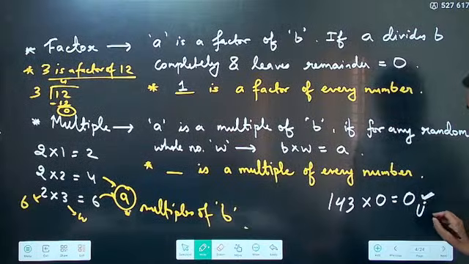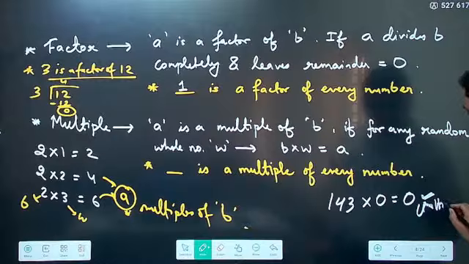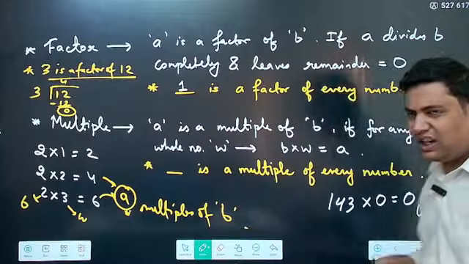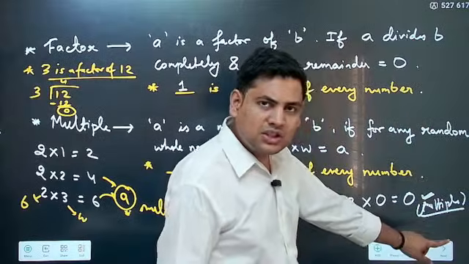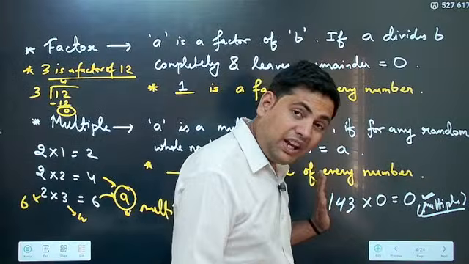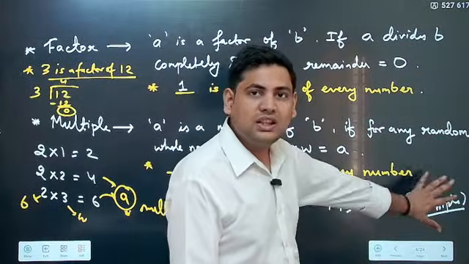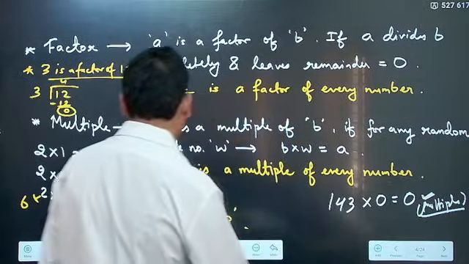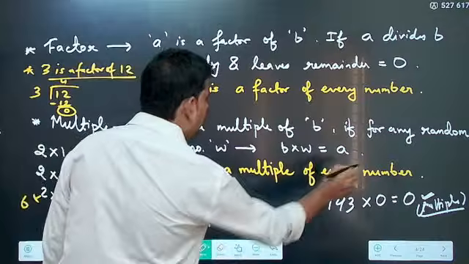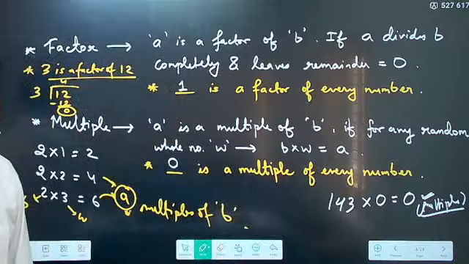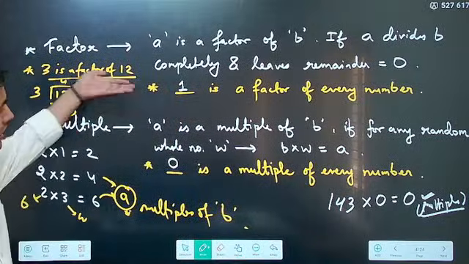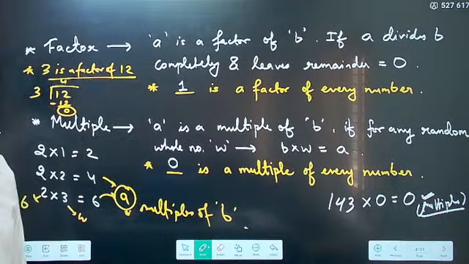So this 0 becomes a multiple. You can take 3 into 0, which will also be 0, 2 into 0 will also be 0. Any number multiplied by 0, which is a whole number, gives 0. That is, 0 is a multiple of every number. Okay, understood? So this is factor and this is multiple.